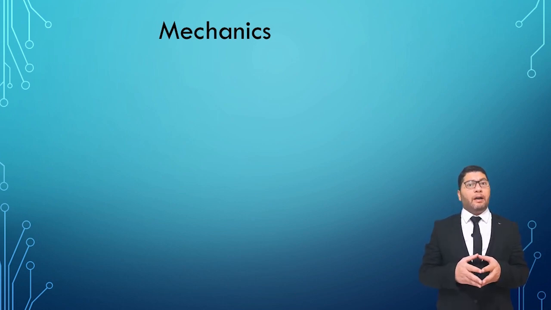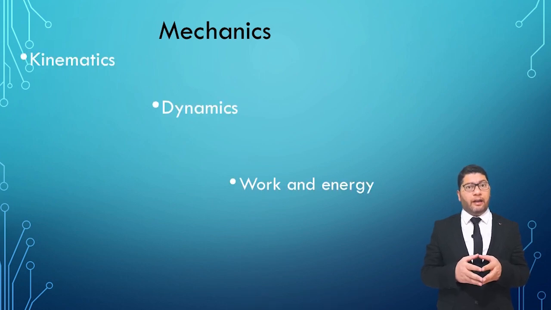The main parts of mechanics: kinematics, energy, and dynamics. Kinematics studies motion, velocity, speed, and acceleration. All of this we study in kinematics. Dynamics studies forces and Newton's laws, and energy studies energy.